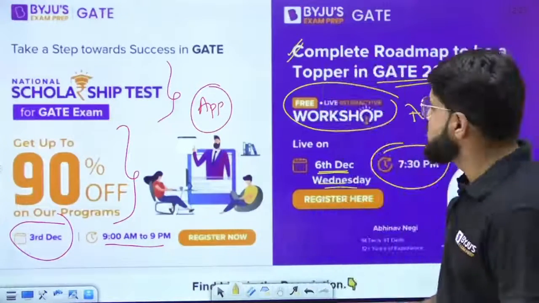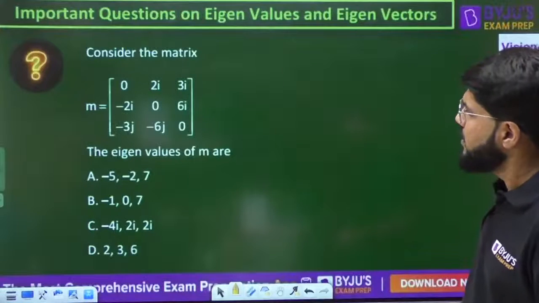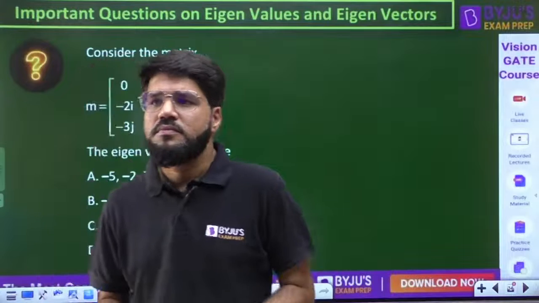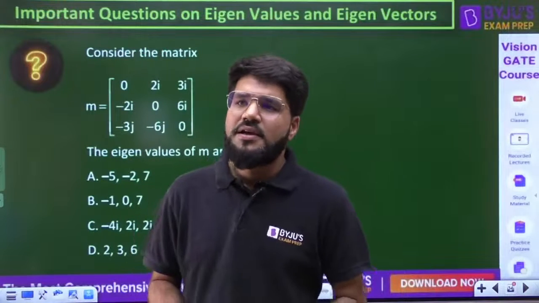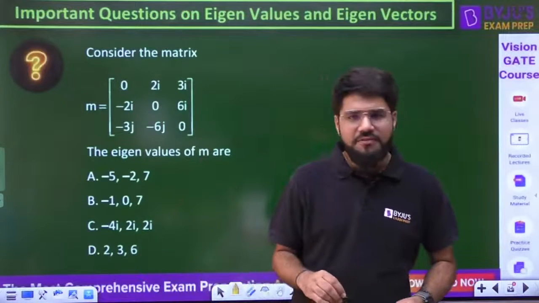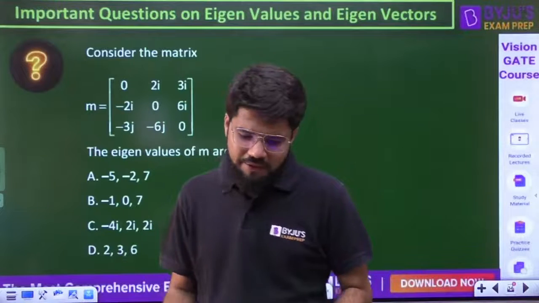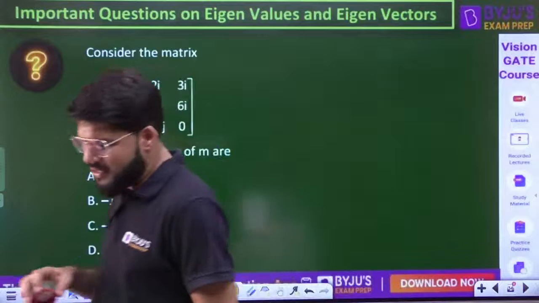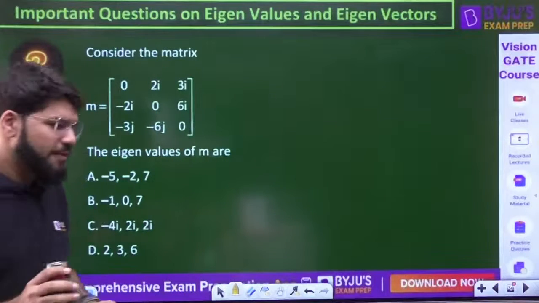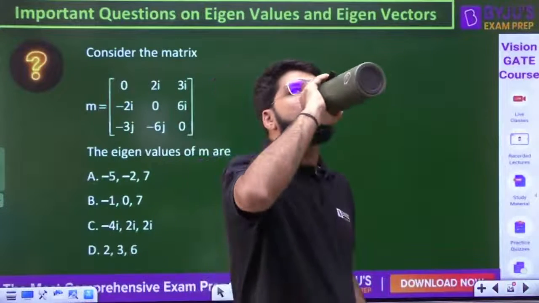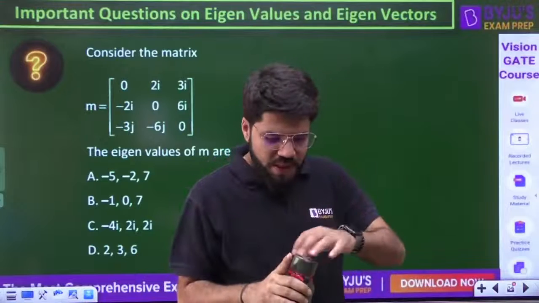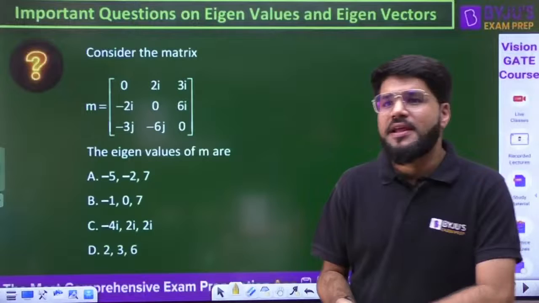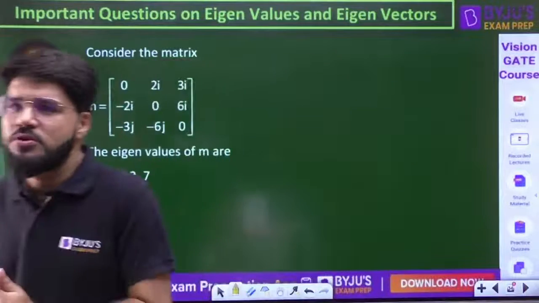Now let us move ahead to the next question here. Here it is. Can you tell me the answer here? Yes, a single eigenvalue can have different eigenvectors. Yes, it is possible, Gajendra. It is possible. So what may happen now? There can be the concept of repeated eigenvalues also.